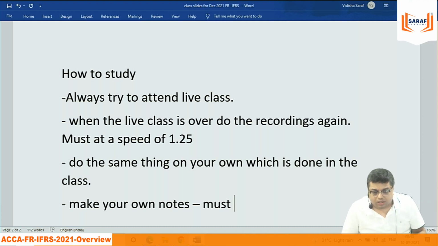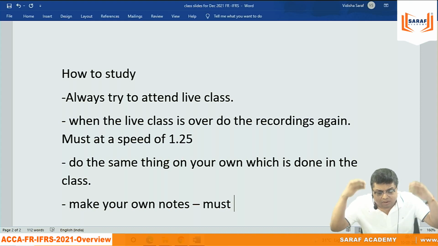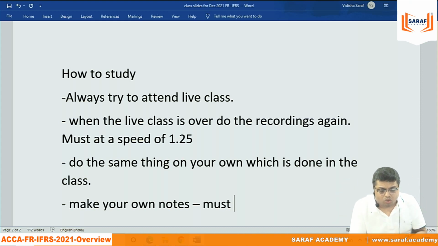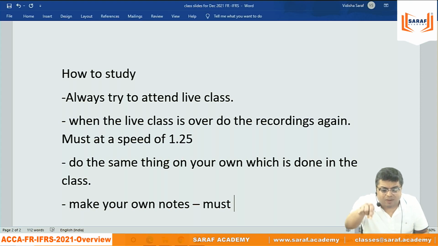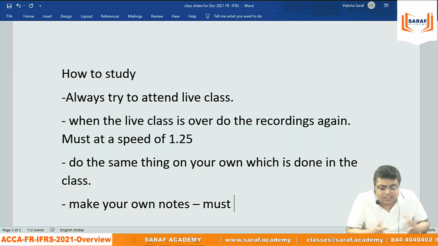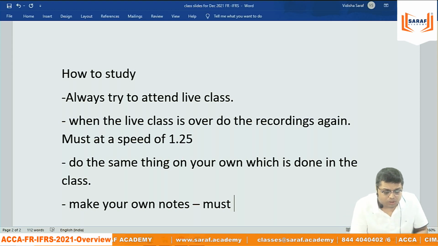Your own notes. Now many students say, sir, I have written this, can you check? When you have written something for your own purpose, you cannot check it with anybody, because what you are writing for your own purpose may not be relevant for other students. So don't show it to anyone. You can write it in Hindi, English, Bengali, Urdu, Farsi, whatever. Your own notes. You don't have to show them to anybody. Nobody can challenge why you have written this. It's your own understanding. So make your notes.